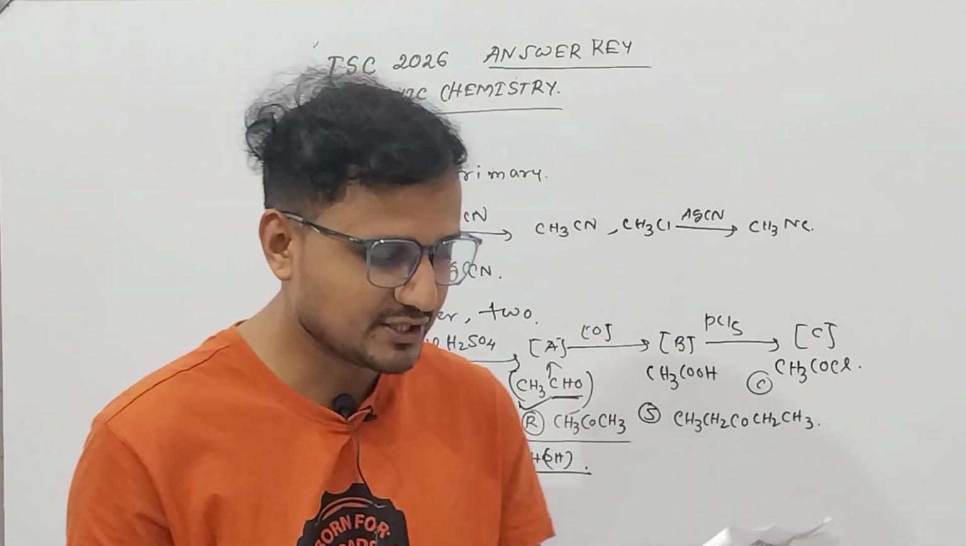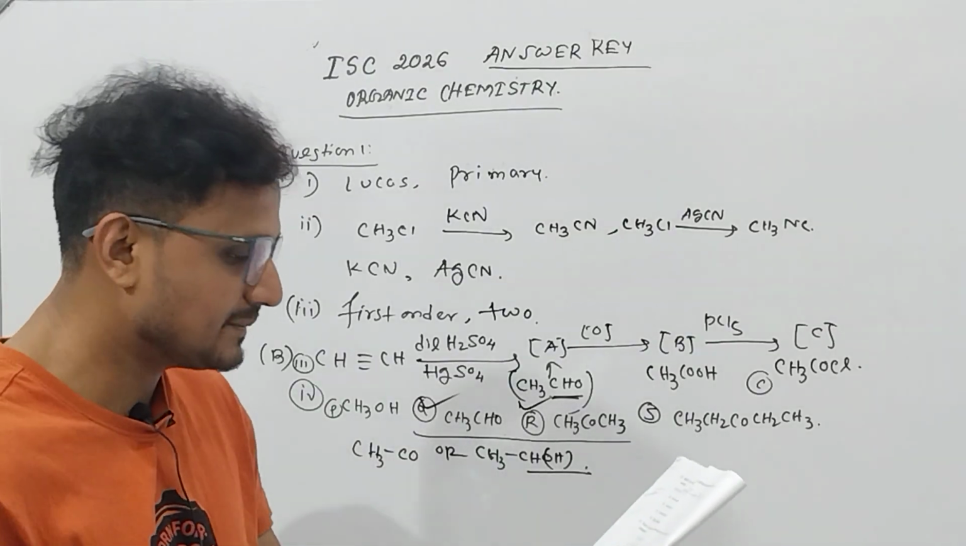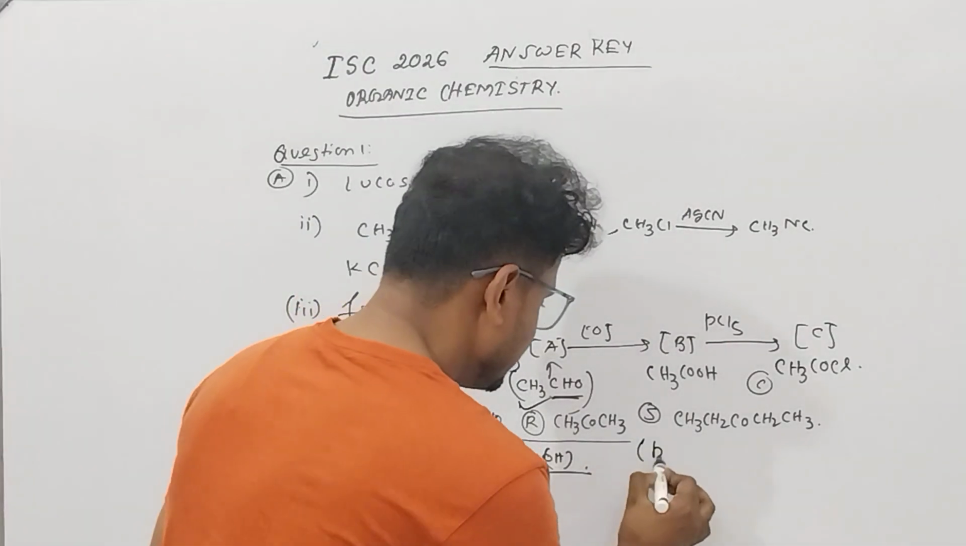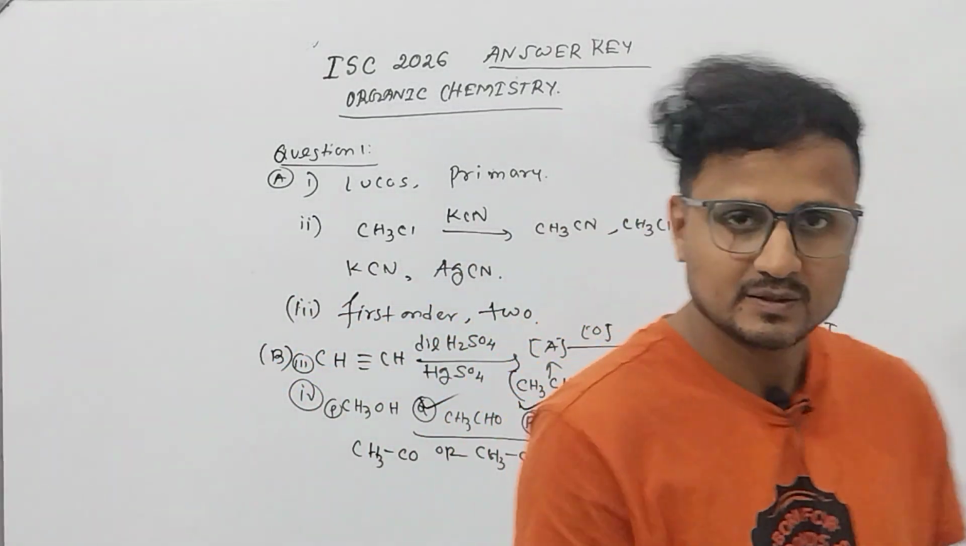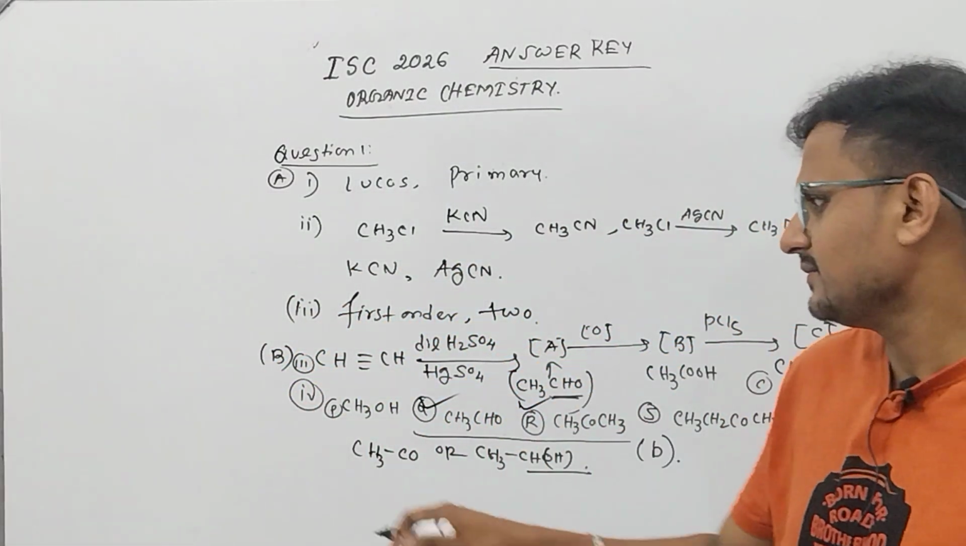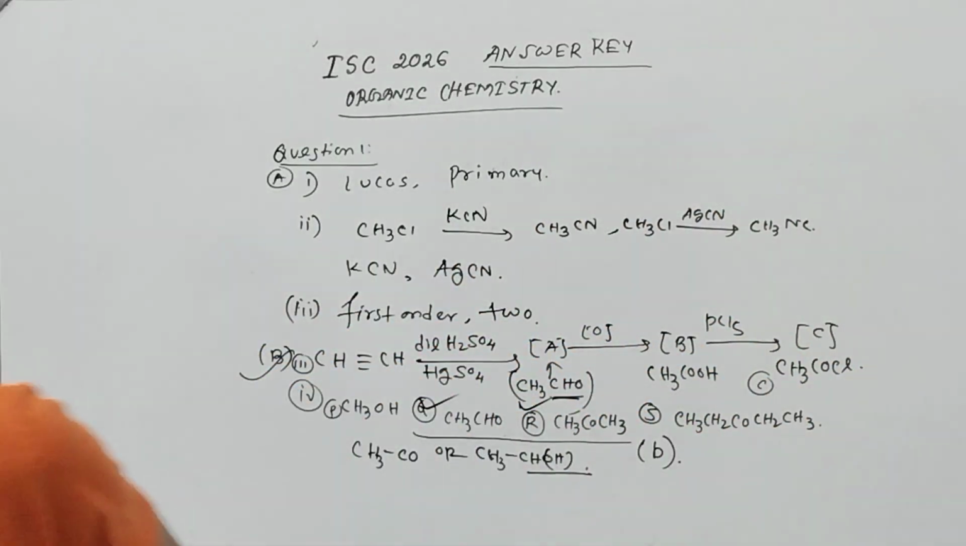So here the option will be Q and R. That means option number B. Option number B will be the correct answer. Okay, so this is again from organic chemistry, aldehyde ketone. Now let us go for